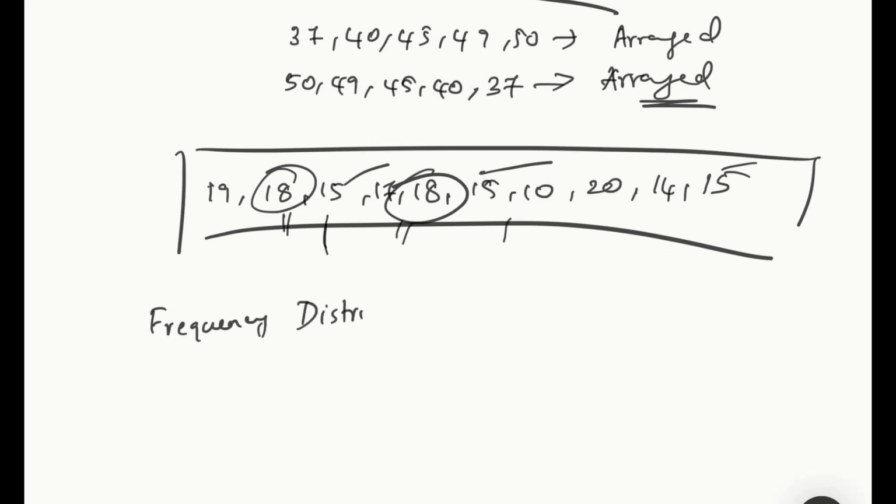The table showing data with their corresponding frequency is called a frequency distribution table. We'll just do a few problems on that, so it will be more clear to you how to do it.